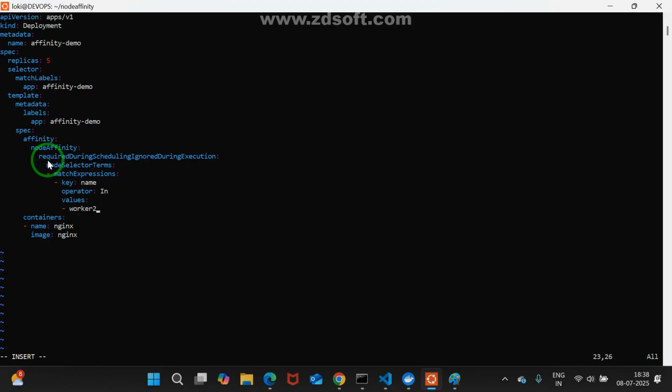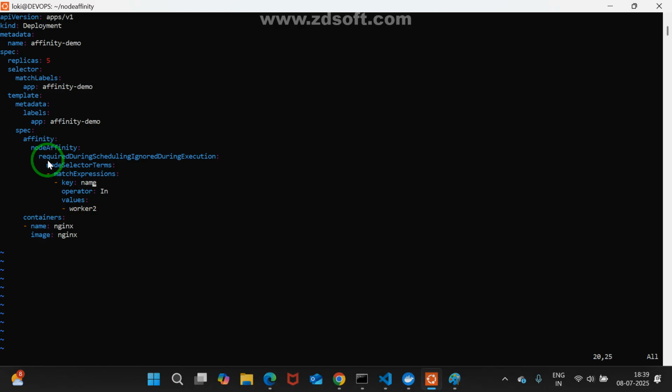But if the name is not properly there, please observe. Unfortunately, if I use name one, tell me, will our five pods be created or not? Quick response. According to our concept, it won't create even a single pod. Suppose you ask me, sir, even if you give name one, you want to create pods. Then in place of required, you need to modify to preferred. Is it clear for you? Now I'll go with the name concept in the proper way.